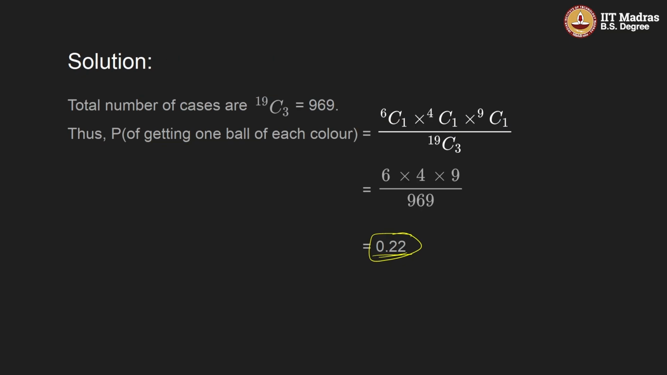Let's look into the solution. Total number of cases is 19C3, because from the total 19 balls, we have to select 3 balls. So 19C3 will be 969. Thus, the probability of getting one ball of each color: from the 6 white balls, we select one ball, from the 4 red balls, one ball, and from the 9 black balls, one ball. So in total it would be 6C1, 4C1, 9C1 divided by the total number of cases, 19C3. If we solve this, we will get 0.22 as the answer.